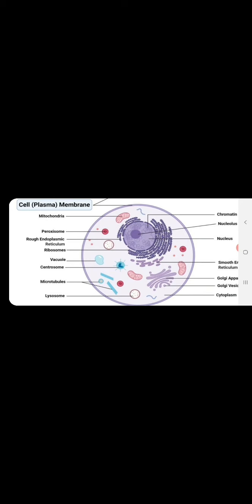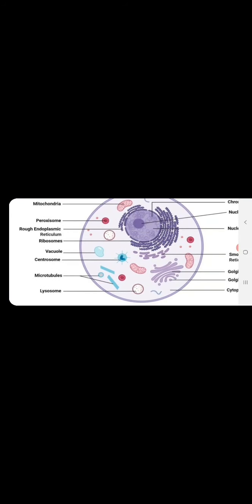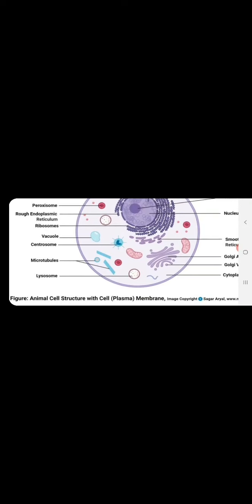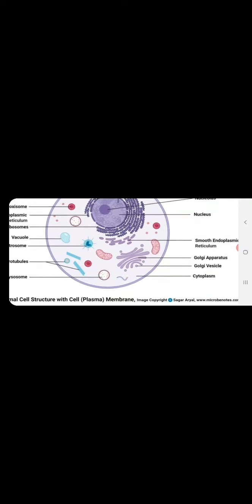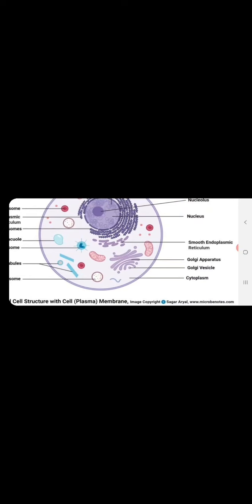The protoplasm inside the cell membrane can be differentiated into nucleus and cytoplasm. Cytoplasm is a gel-like, jelly-like substance in which all the cytoplasmic organelles are embedded, such as mitochondria, peroxisomes, endoplasmic reticulum, ribosomes, vacuoles, centrosome, microtubules, lysosomes, Golgi vesicles, etc.